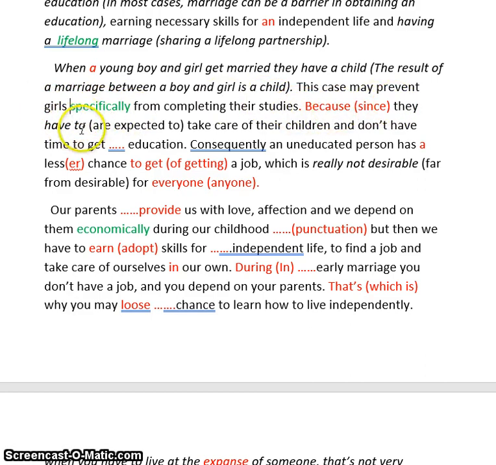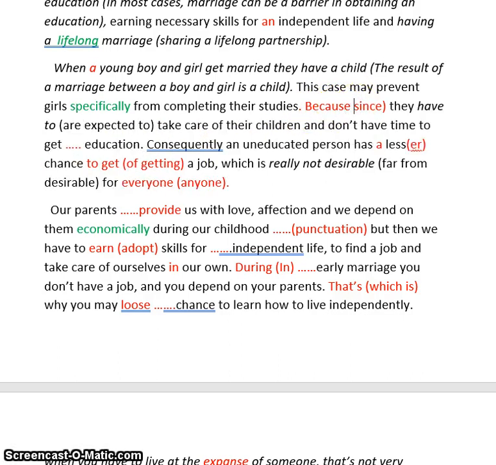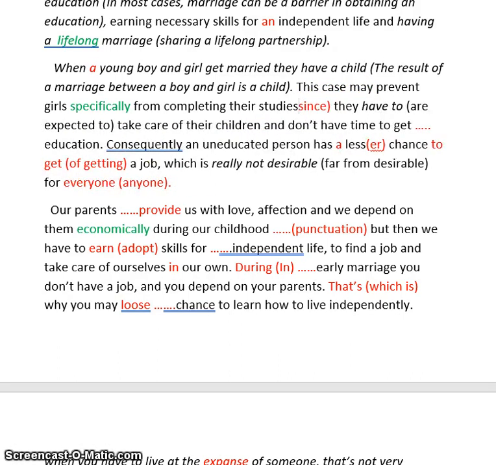Because they have to take care of their children and don't have time to get education, what? If you start a sentence with because, you need a comma and you need to continue your sentence. So if your sentence here is finishing, you cannot start with because. We have to continue the last sentence with since. Since means because, but we are continuing that sentence.